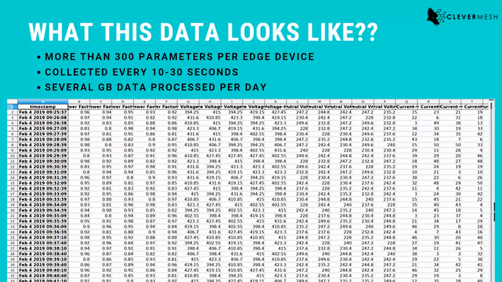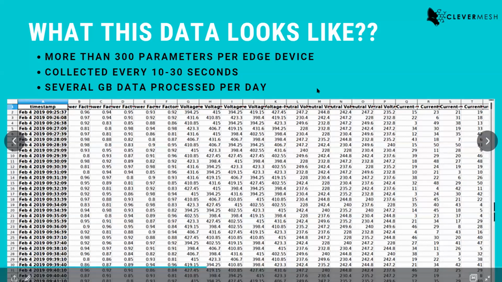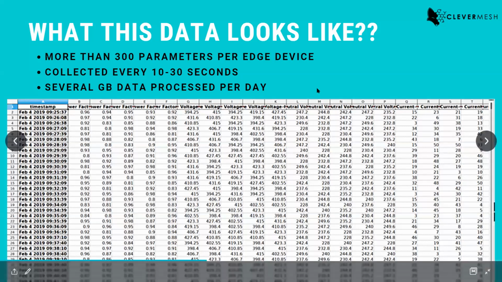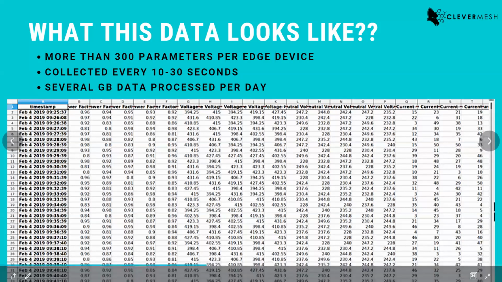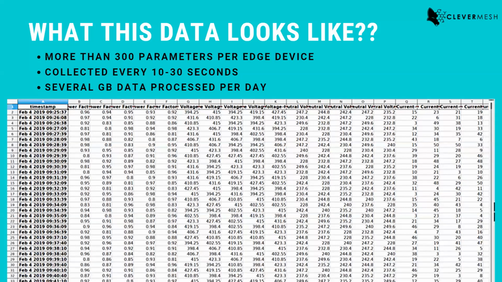and share that data to your central server. So imagine you have 20 different locations. You have hundreds of these Clever Edge RTUs deployed, and they are sharing data in real time every 10 seconds or 15 seconds. They are sharing at least 300, in some cases thousands of parameters every 10 second, 15 second or 30 second or 1 minute or 5 minutes, right? So imagine how much data you get.